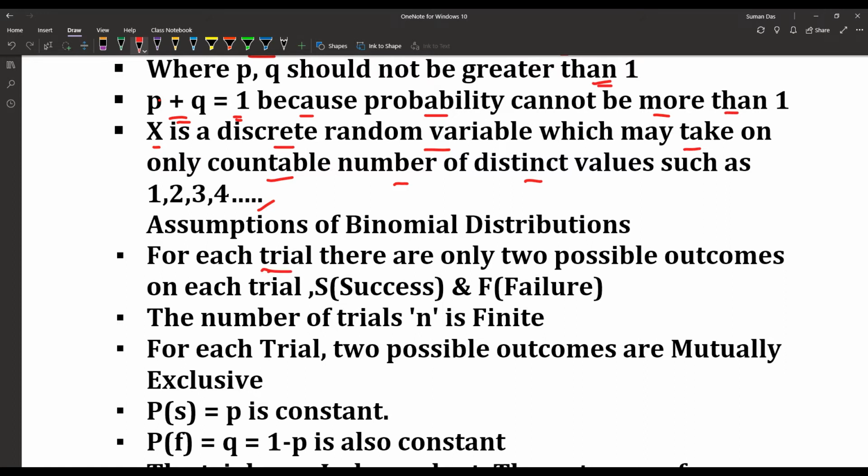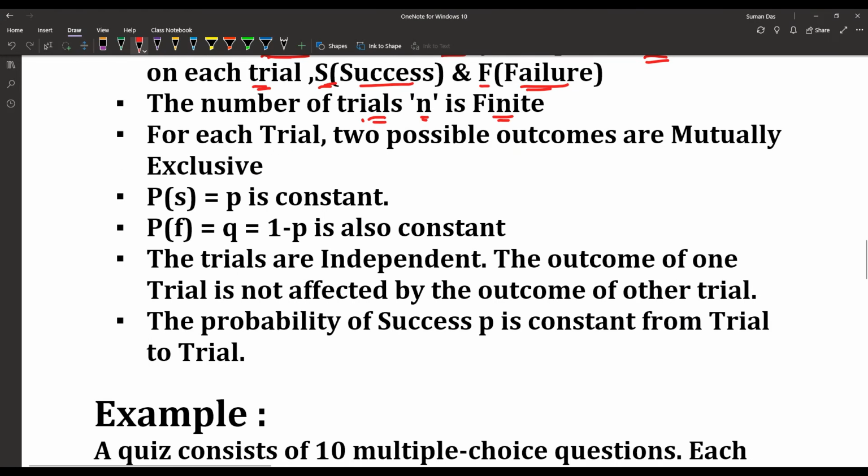For each trial, there are only two possible outcomes, treated as S for success and F for failure. The number of trials, small n, is finite. For each and every trial, there are only two possible outcomes, success and failure. The number of trials n is finite. For each trial, the two possible outcomes are always mutually exclusive.